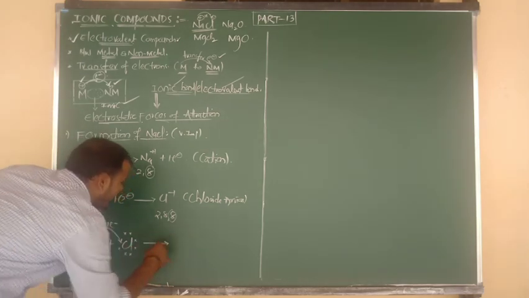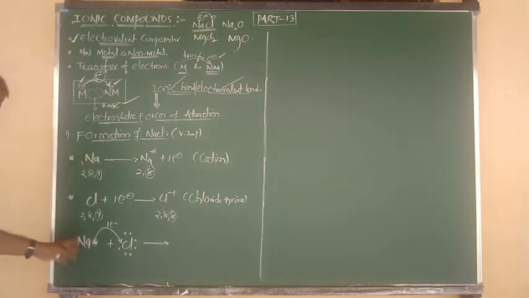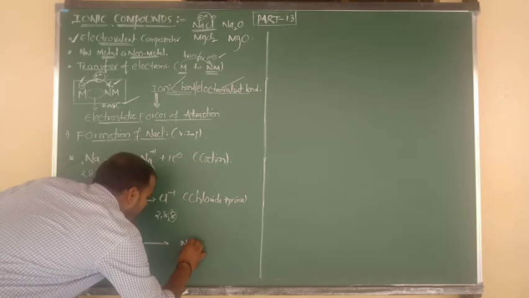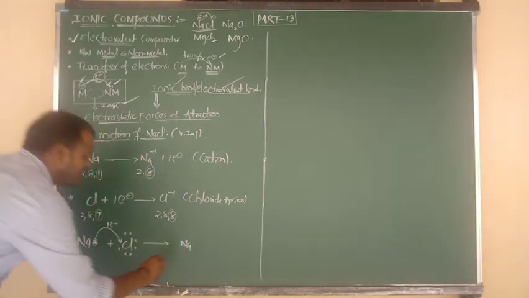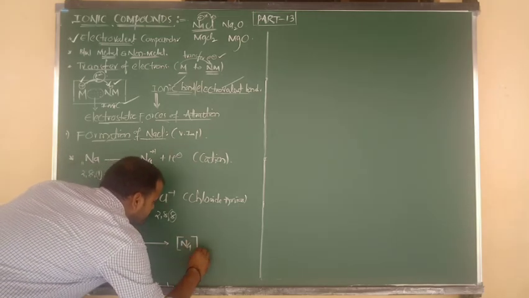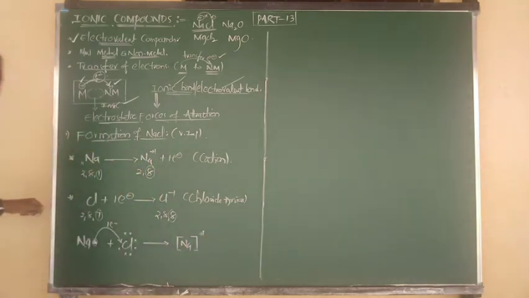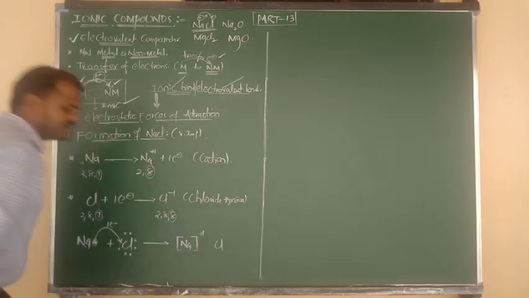Now what are you going to get? The final product is sodium, Na. By loss of one electron, Na becomes Na plus 1. I have written it here. And one more is chlorine, which I am going to write as it is.